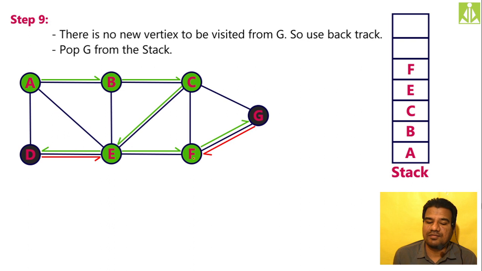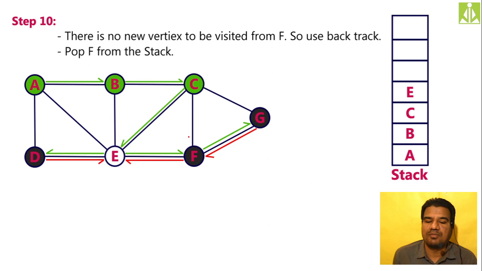Now we are at F. F is already visited and it does not have any adjacent vertices to visit, so I have to perform backtrack here also. Backtrack in which direction? Only in the same direction from where I entered. So I have to mark this path as red, and mark F as black. So quickly go and see that same thing I am doing over here.